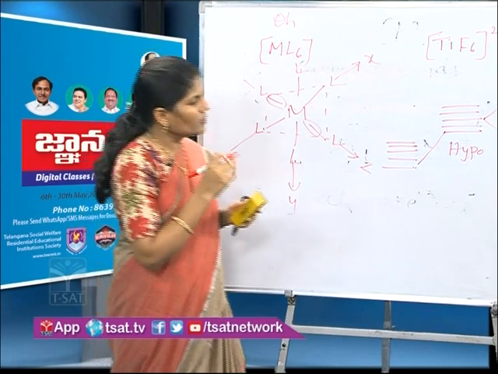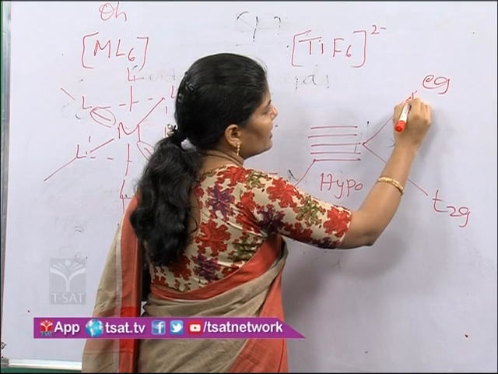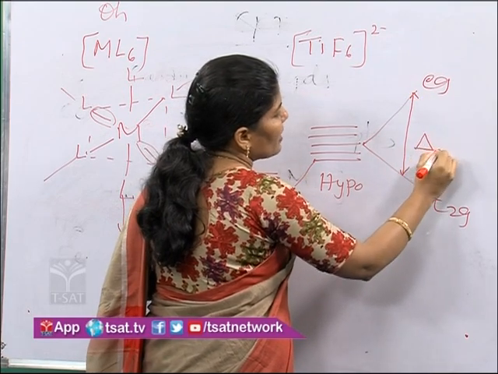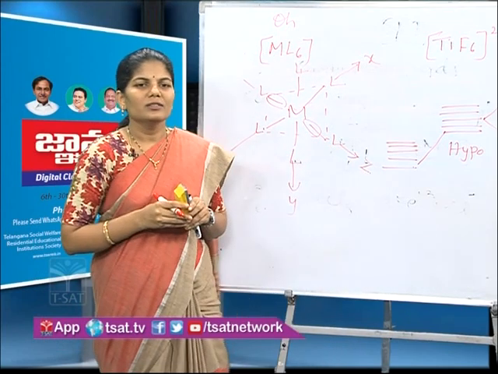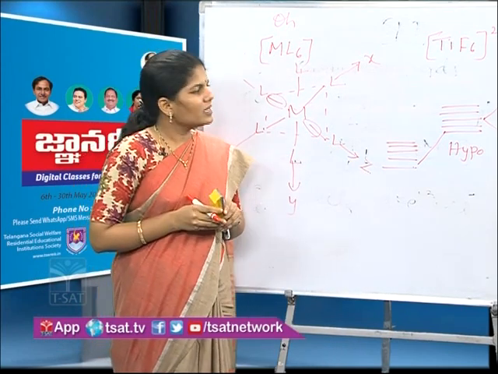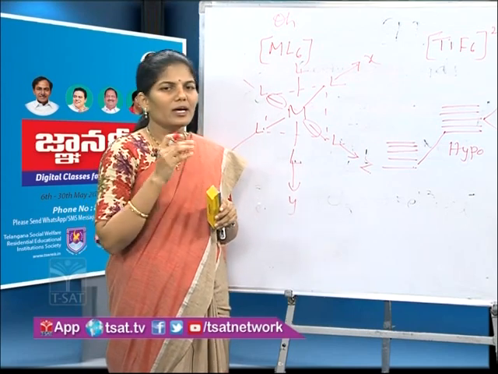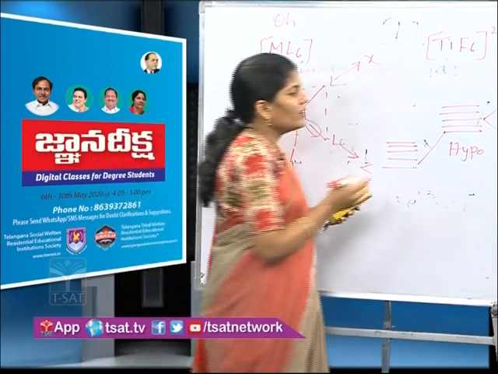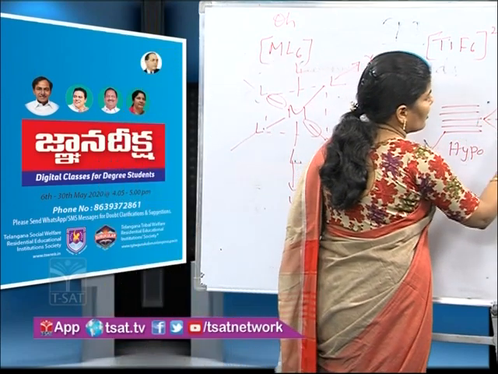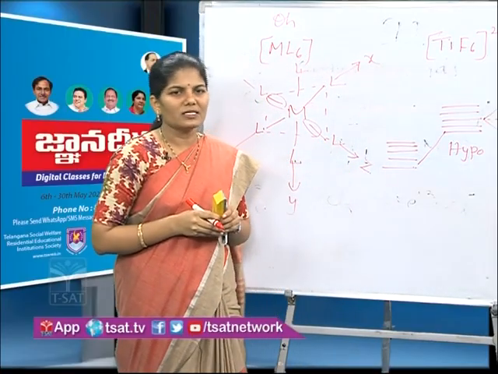The energy difference between T2g and Eg is given by delta O, where O stands for octahedral geometry. Delta O is the crystal field splitting energy in octahedral geometry. The d orbital degeneracy is removed in the presence of 6 ligands.